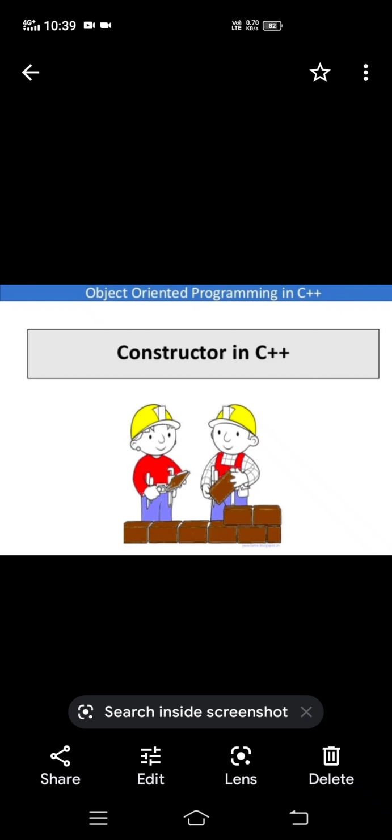Whatever you write in that class are called members. The variables you take in a class are known as data members. The functions you write in that class are called member functions.